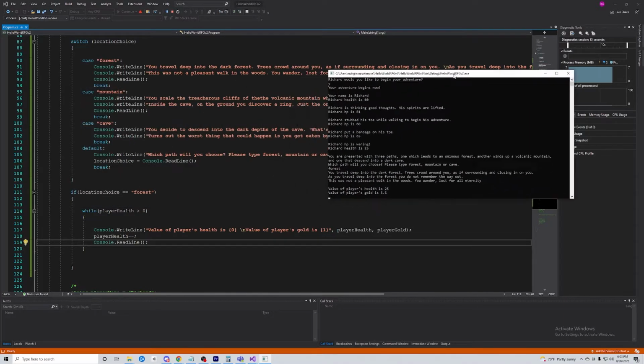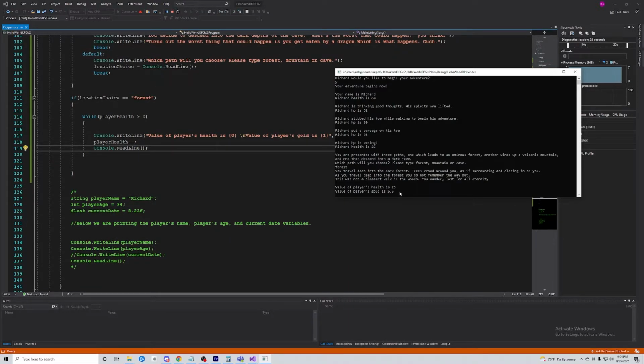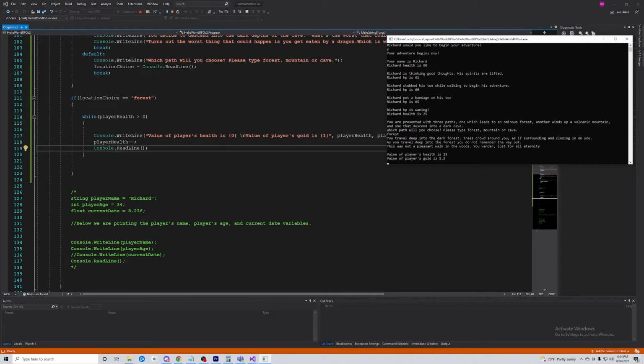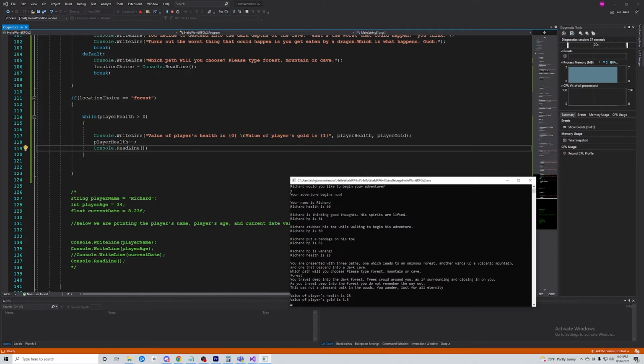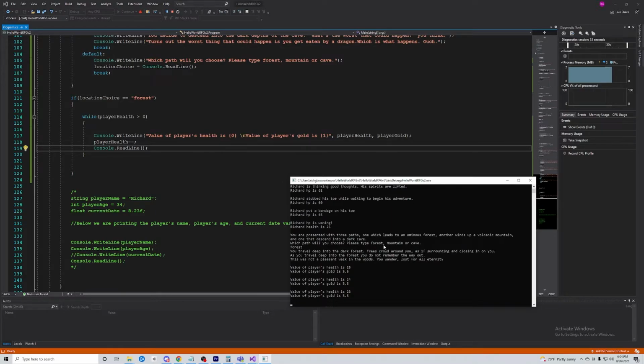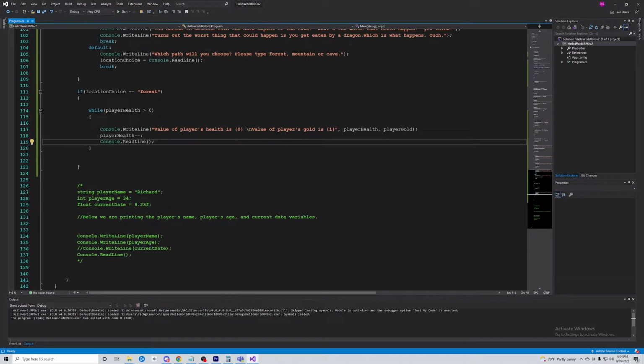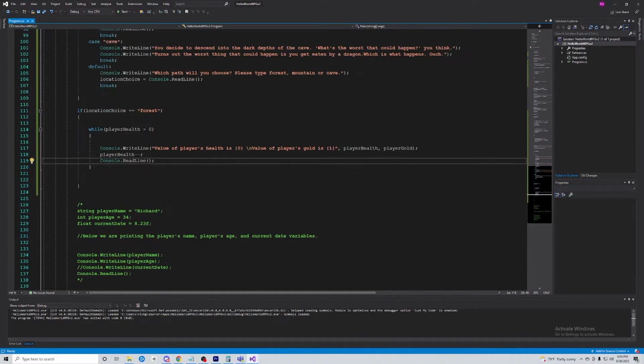And we'll see now that we go into the loop. So if location equals forest, which is what we typed, right? It's basically going to print off the value of player health and player gold. And then if we keep pressing enter, it subtracts 1. And it will do this for a really long time until basically player's health gets to 0, and then the program will end because there's no more code after this.